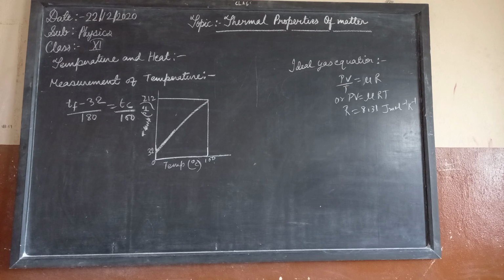In equation 11.2 we have learned that the pressure times the volume is directly proportional to the temperature. So when the pressure is increasing in this particular gas, the volume will be increasing, and thus the temperature will also be increasing.